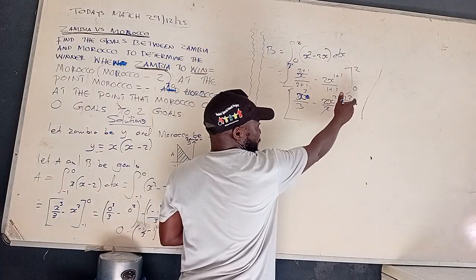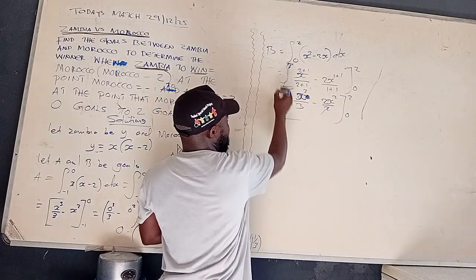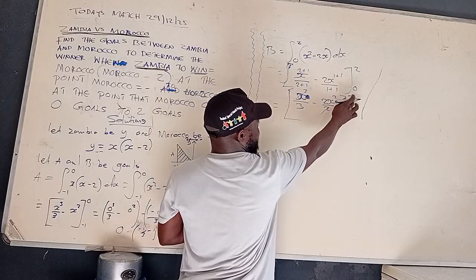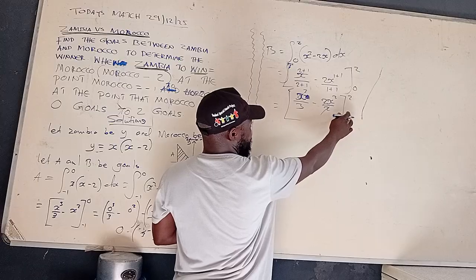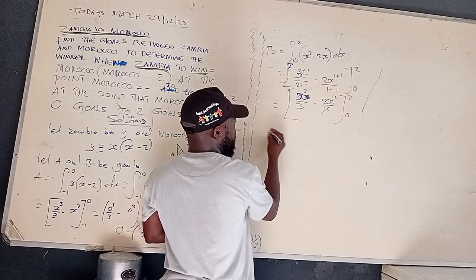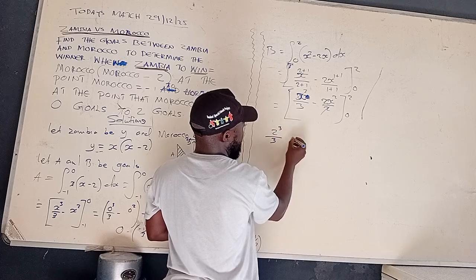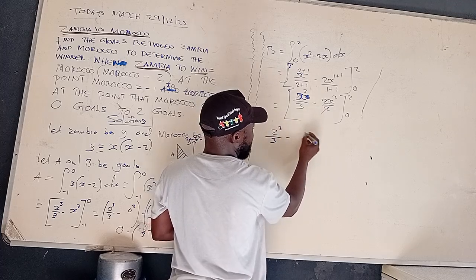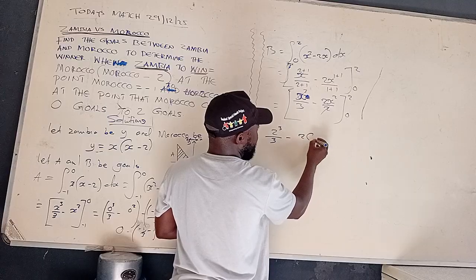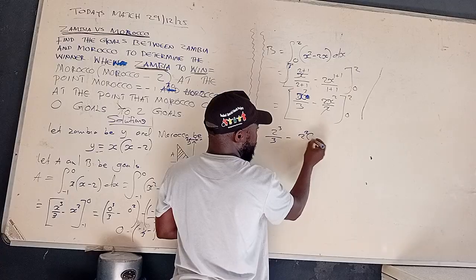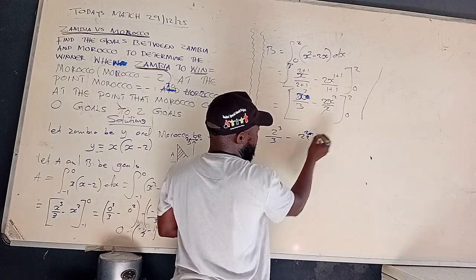These are limits given, right? These are limits given. So we are saying equals. At this point, where there is x, we are going to replace it with 2, and where there is x, we are going to replace it with 0. So here we say 2 to the power 3 over 3 minus, which is 2, open bracket. Sorry, we have 2 to the power 2 there. The bracket is 4 over.